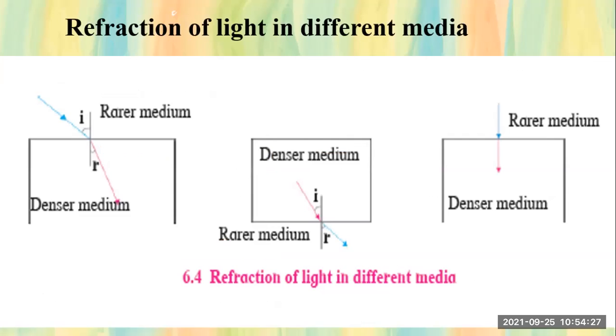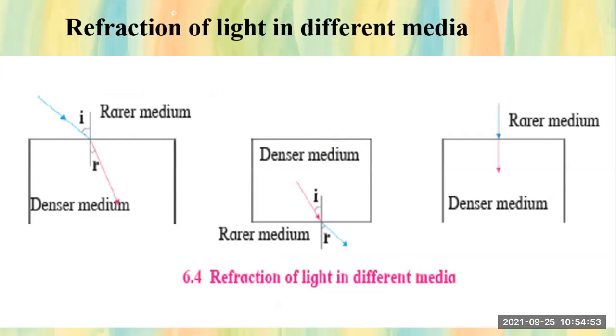Now see, students, look at this figure. In the first one, the rare medium is air, and the denser medium we are considering is a glass slab. When light is entering from the rare medium to the denser medium, we see that light bends towards the normal.